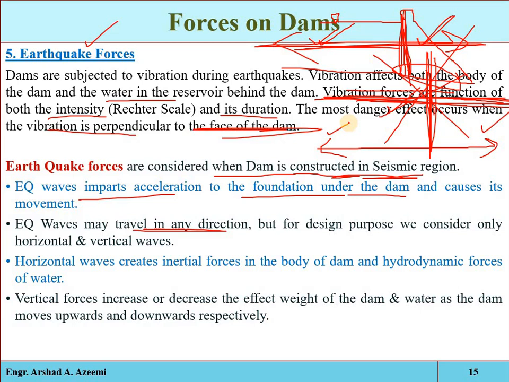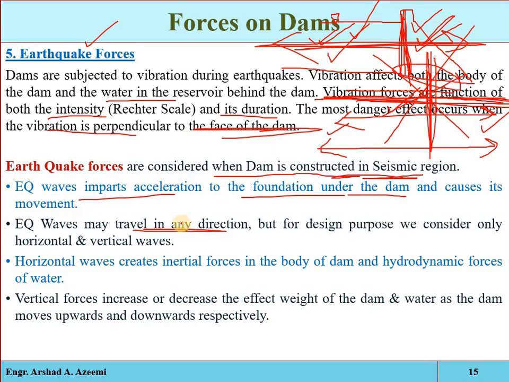Generally, if the horizontal acceleration is produced in the foundation, the foundation will try to move the dam structure and reservoir with itself. But dam and reservoir are external bodies, they will resist that movement and try to keep themselves at rest. So inertial forces will be generated in the dam body and the water body.